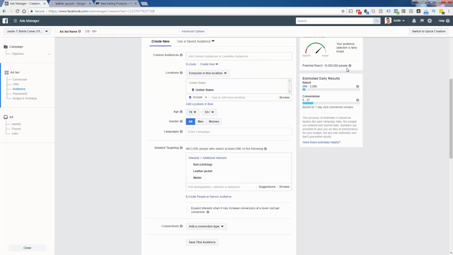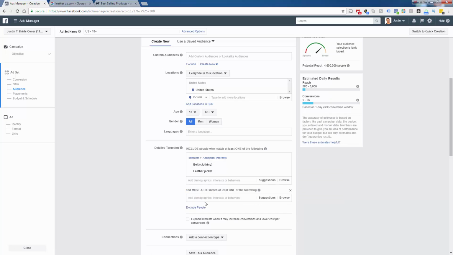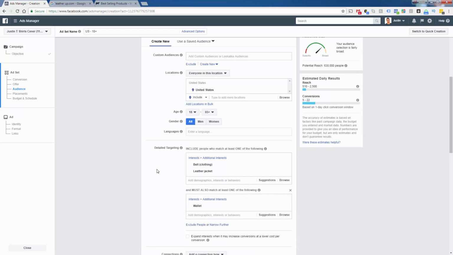So here we got obviously a huge size because these are very broad interests. So what we're going to do is intersect. I'm going to take the biggest one in size. This is 60 million. I'm going to remove it from the first box and add it down here into the next box, shrinking us from 10 million right into our sweet spot, right? We want to be between 500 and 750,000. We're right there at 630,000, smack dab in the middle. So this is our third interest group here.